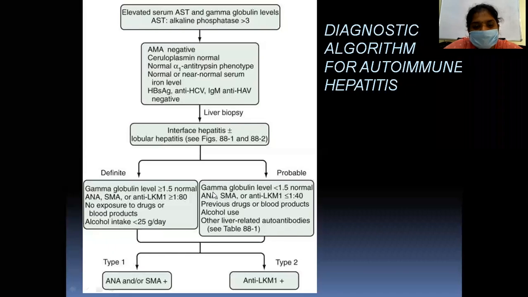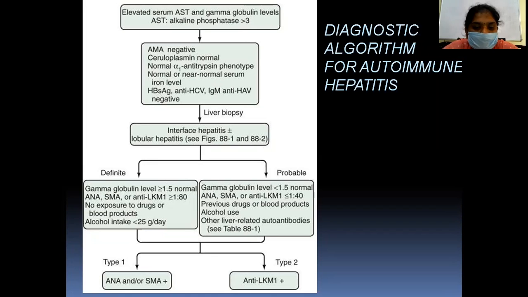Then the probable, if the gamma globulin levels are less than 1.5 times normal, and ANA, SMA, or anti-LKM1 less than or equal to 1:40, with previous drug or blood products, alcohol use, and other liver-related autoantibodies. In type 1, ANA and SMA are positive. In type 2, anti-liver kidney microsomal antibodies are positive.